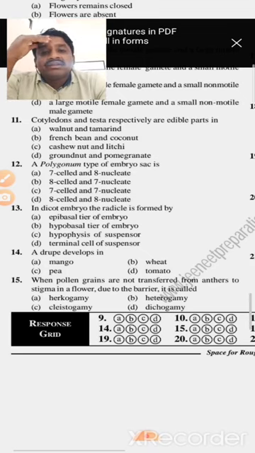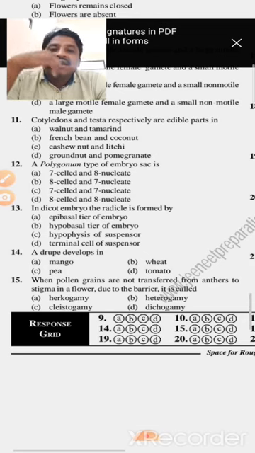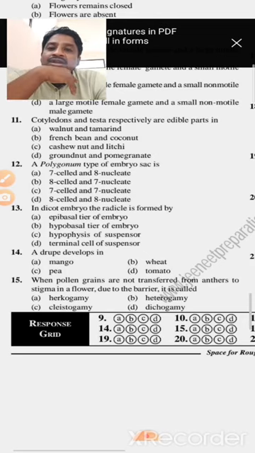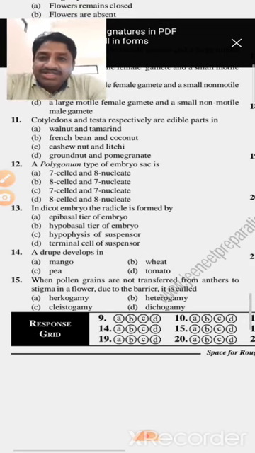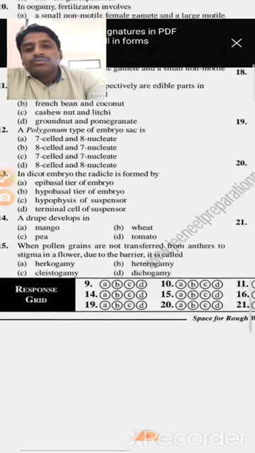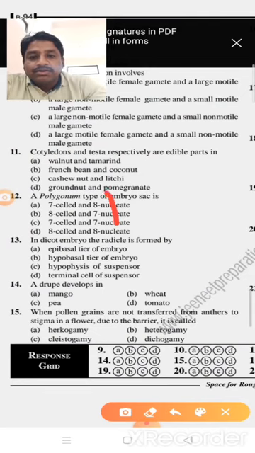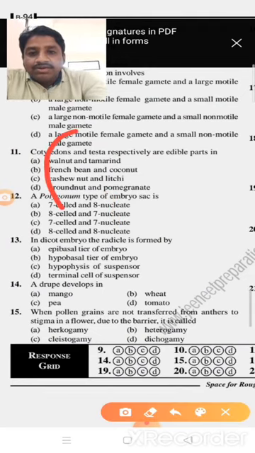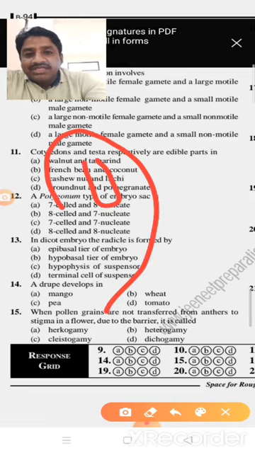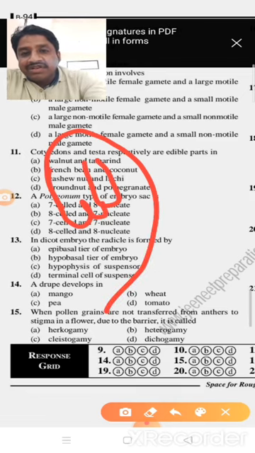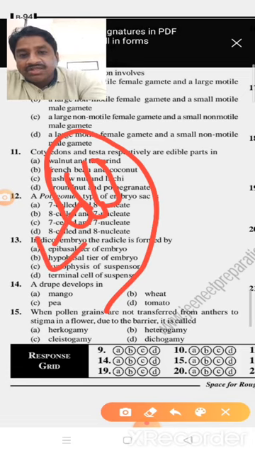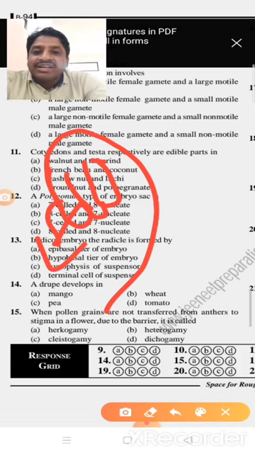Cotyledons are part of the seed, and testa is the seed coat. Here in the ovular structure, this is the ovule, surrounded by the integuments. These two are the integuments.